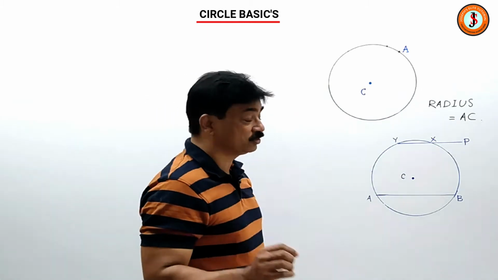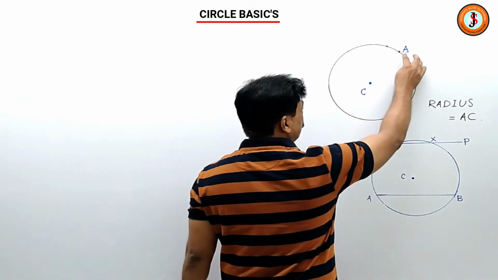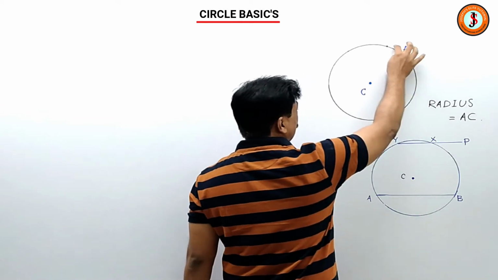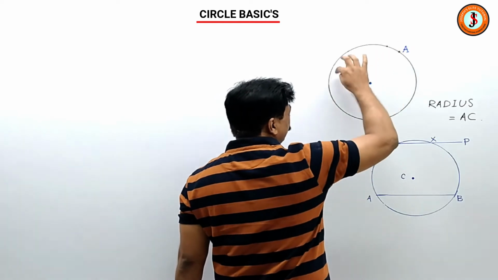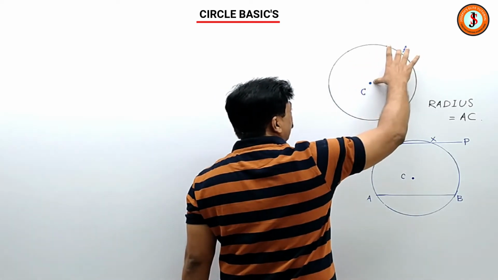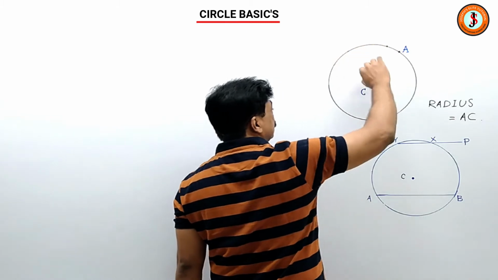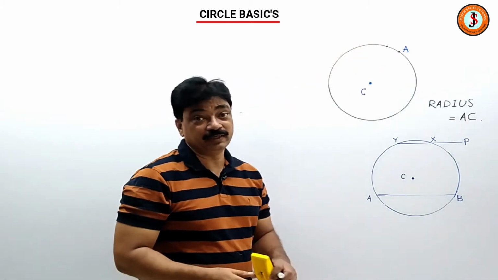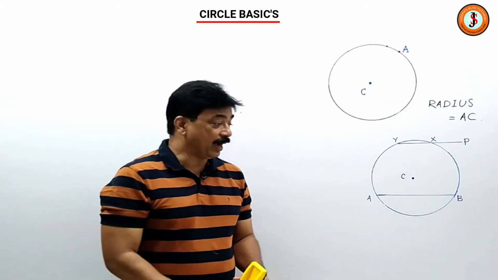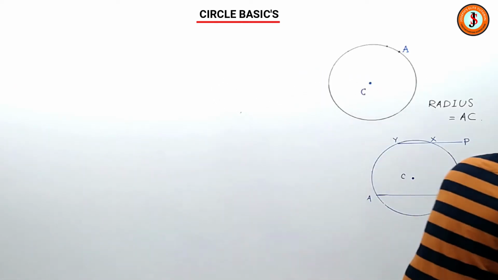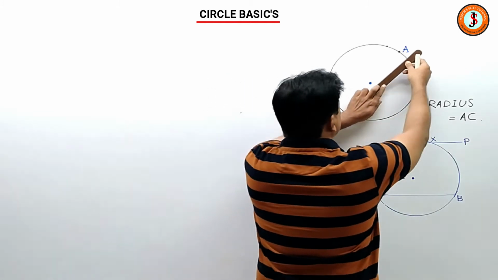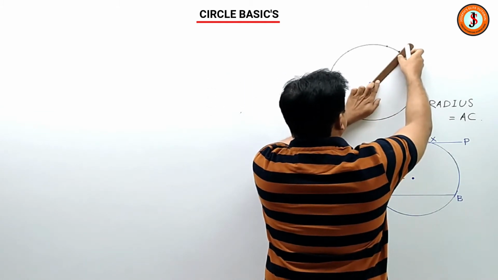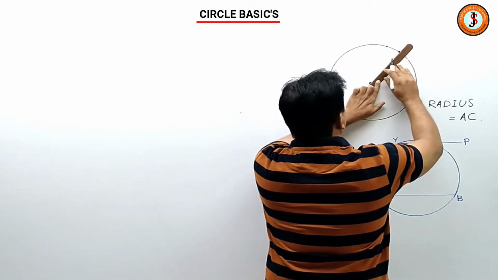Once more, I am going slow. A circle is formed when a moving point, that is you are here, A, you are moving around a fixed point, maintaining a fixed distance all the time from that fixed point, and the circle will be formed. And that particular distance which is fixed is actually the radius of a circle.